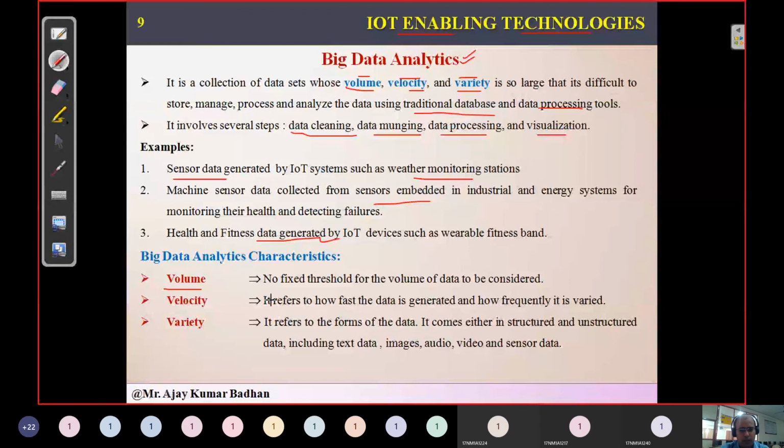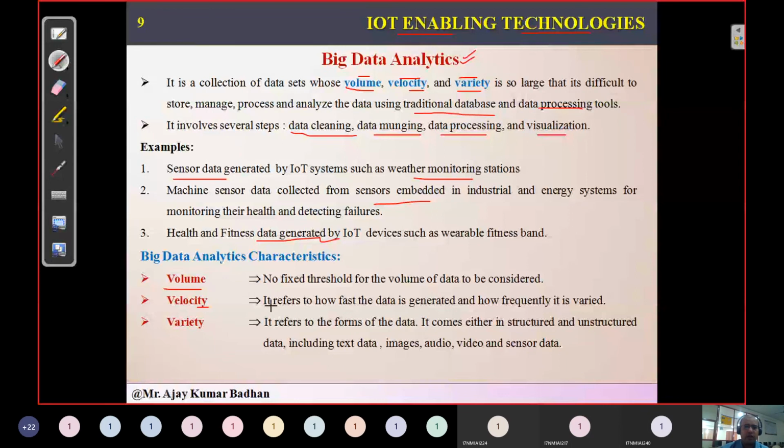So what do we mean by volume here? Volume is nothing but how much amount of data. There is no fixed value provided that if this much data is there, that is what we call big data. The 10 TB I said may be big data, may not be big data. 100 TB may be big data, may not. So there is no fixed value for how much amount of data we can say is big data.